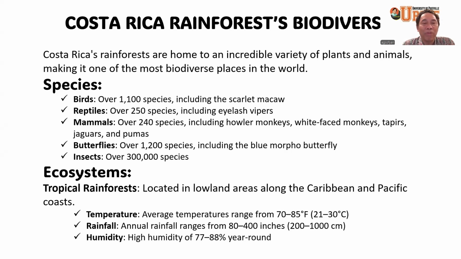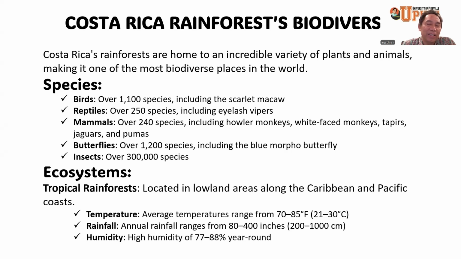Butterflies, there will be over 1,200 species of butterflies in the tropical forest of Costa Rica. And we will also visit the butterfly farm, which is a kind of culture, so they are actually creating a place for butterflies. So we will observe many types of butterflies in this place.